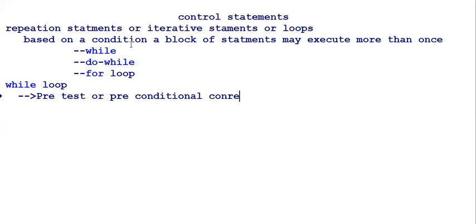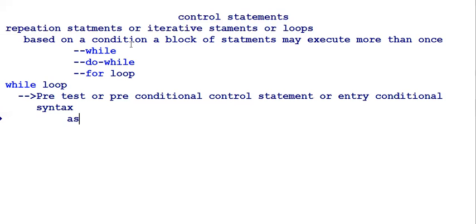What does pre mean? It means before executing a block of statements. It is also called an entry conditional statement. Ignore the spelling from my side. Entry conditional statement.